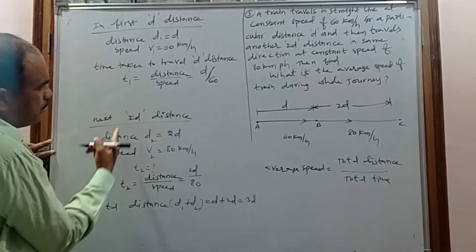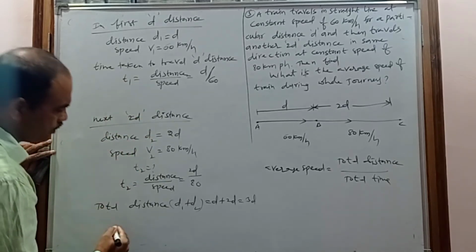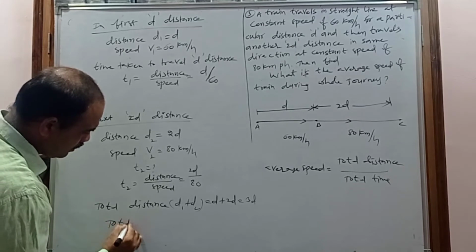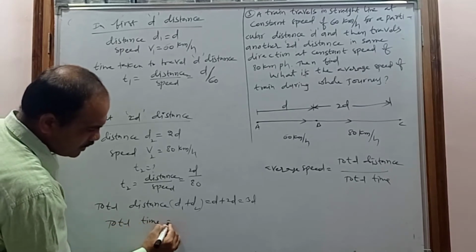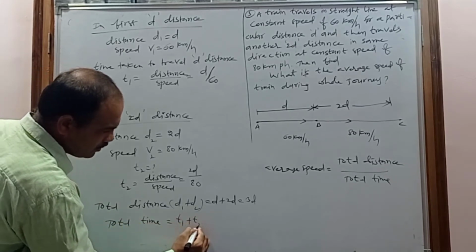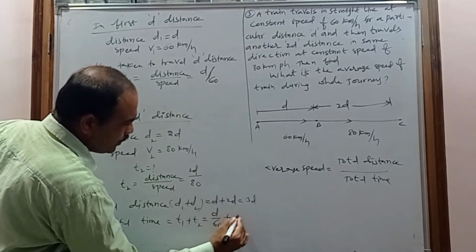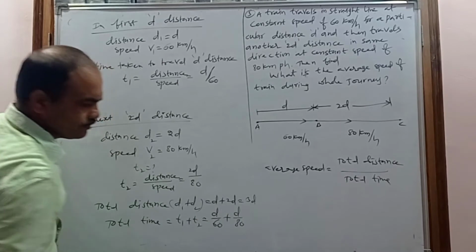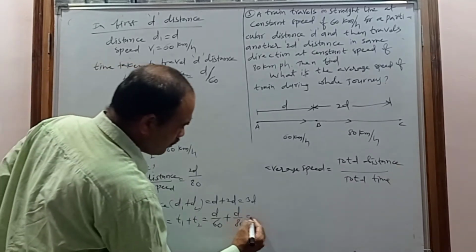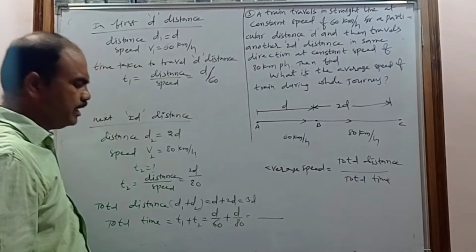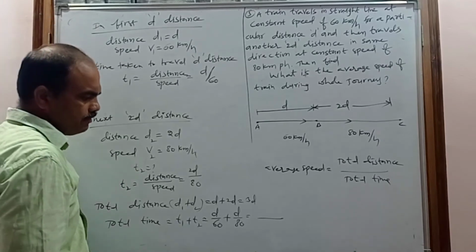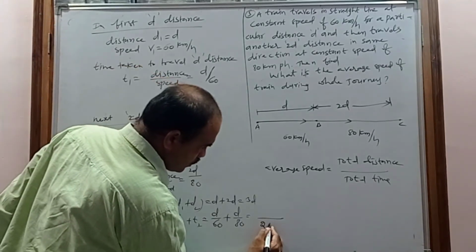And total time. The time taken to travel D distance is T1, and the time taken to travel 2D distance is T2. So the total time for the journey is nothing but T1 plus T2. T1 is D by 60, and T2 is D by 80. You have to do the LCM. What is the LCM of 60 and 80? The LCM of 60 and 80 is 240.